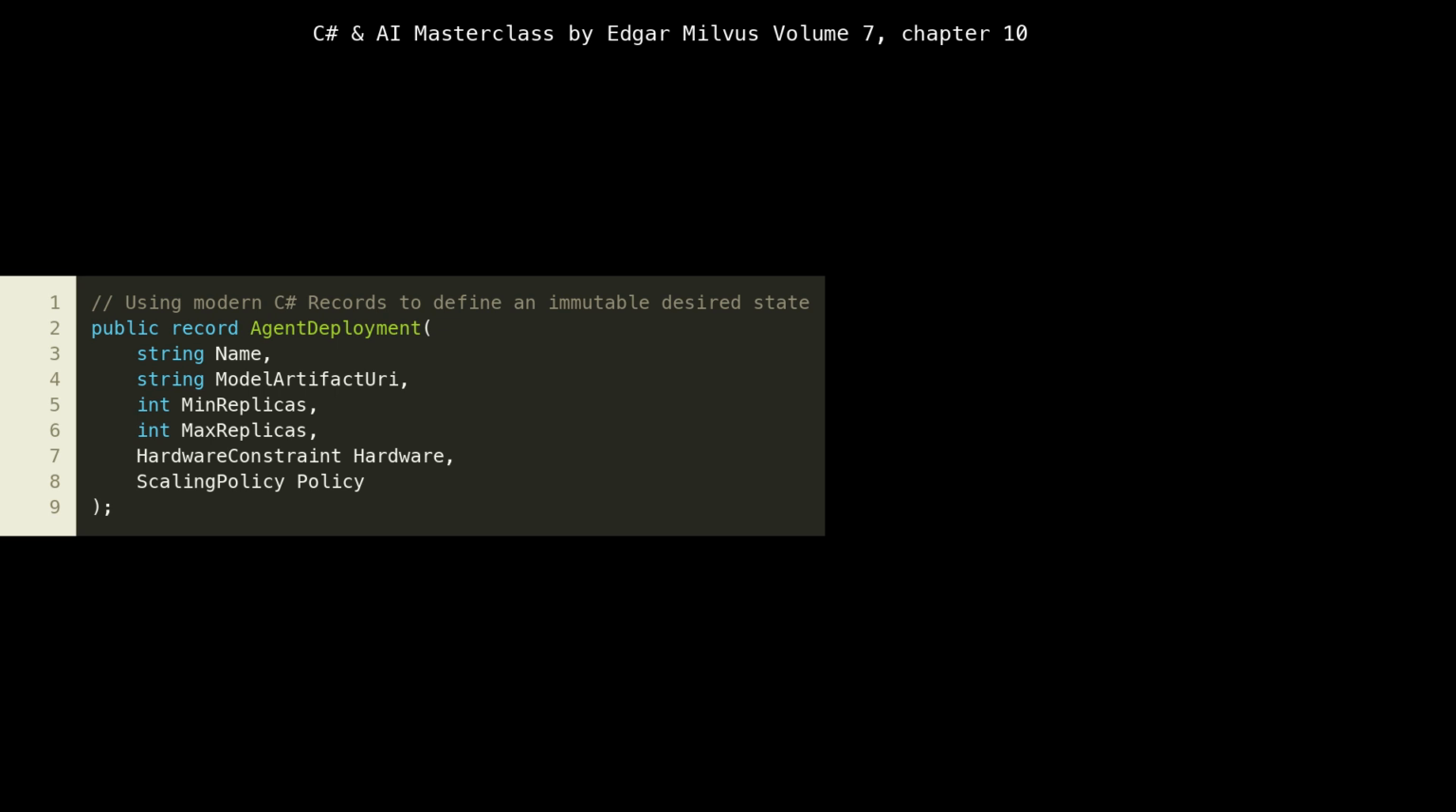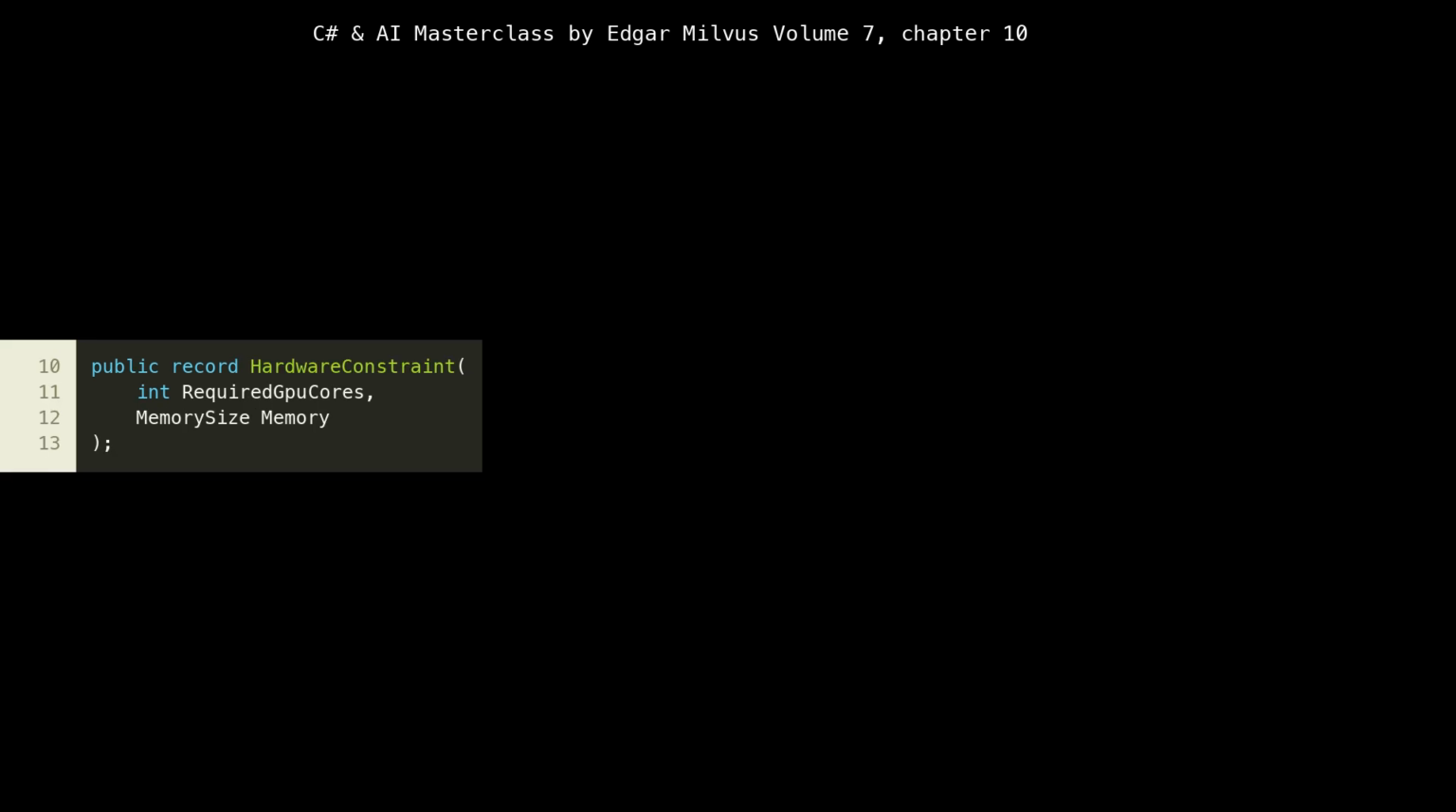We define essential attributes like name, model artifact URI, where the AI model lives, and min replicas and max replicas for scaling. This structure directly supports the GitOps paradigm, where deployment configurations are stored in version control and treated as the single source of truth. Next, we define HardwareConstraint as another record. This nested record captures the specific hardware requirements for our AI agent. See how we specify required GPU cores and memory size. This is crucial for efficient resource allocation in a containerized environment.